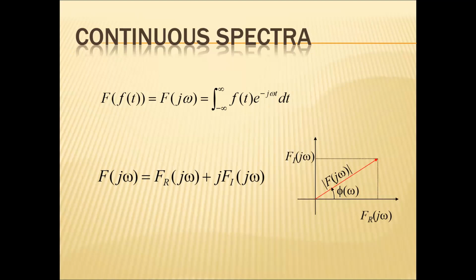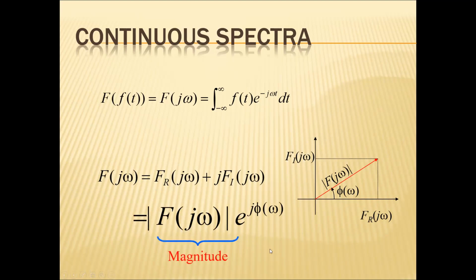Once you write the real part and imaginary part, the x-axis may be represented as the real part of omega, and the y-axis as the imaginary part of omega. You can calculate the magnitude as the square root of the imaginary part squared plus the real part squared. And the angle is tan inverse of the imaginary part over the real part. So I can write phi of omega as modulus of omega into e power j theta omega. Theta omega can be written like this. So this is the magnitude and this is the phase.